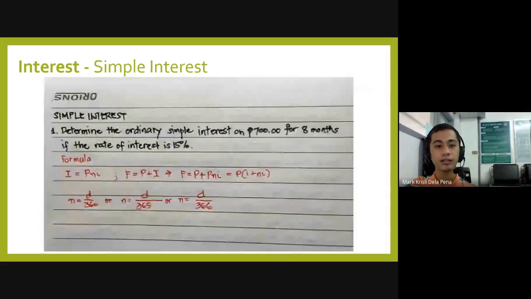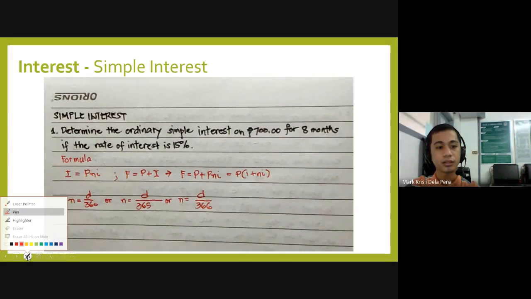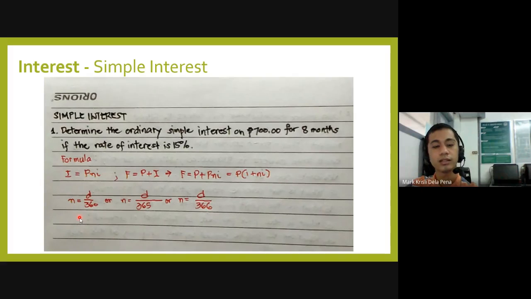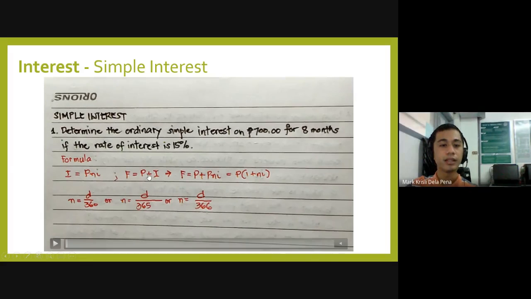Now here is a solution for problem number 1. Let's try to play this video. So let's read first the problem. Determine the ordinary simple interest of 700 pesos for 8 months if the rate of interest is 15% per year.